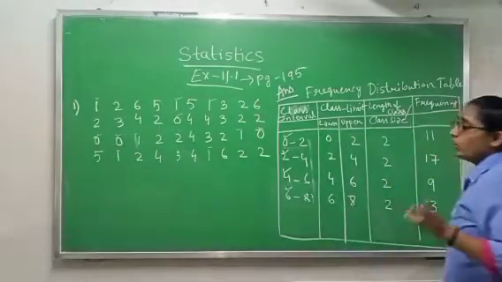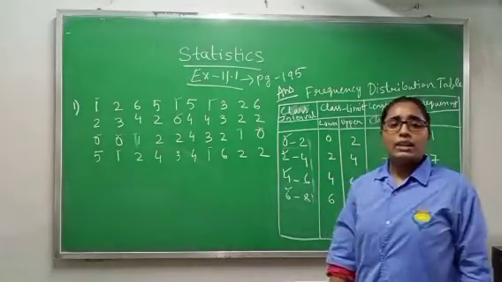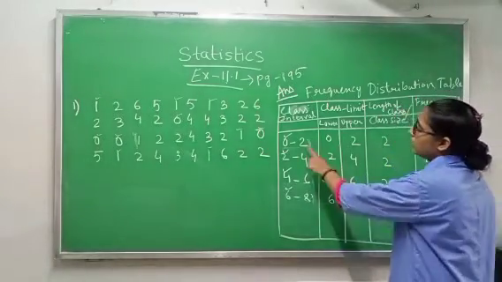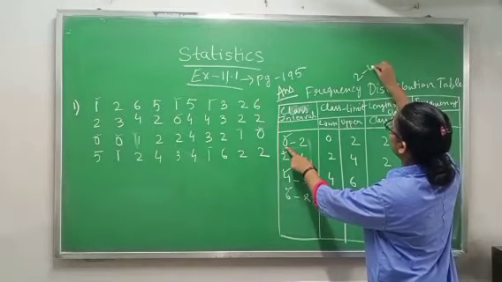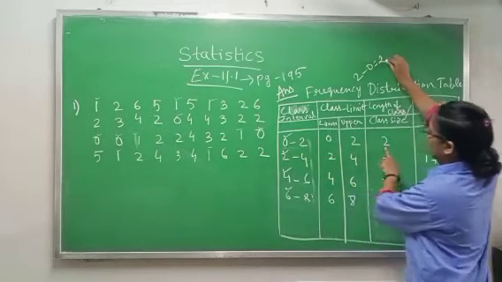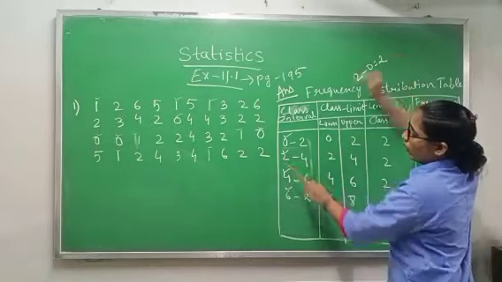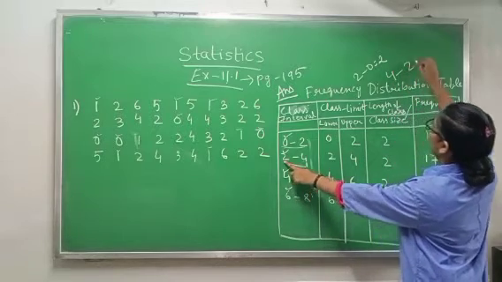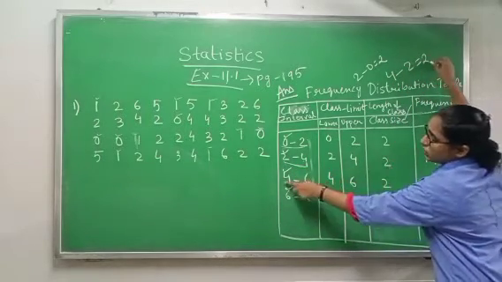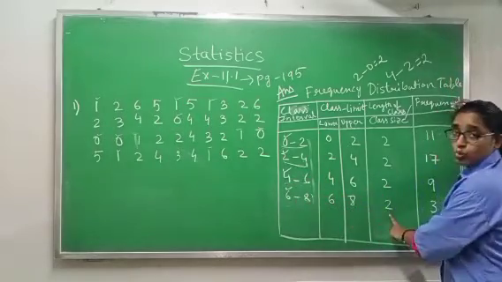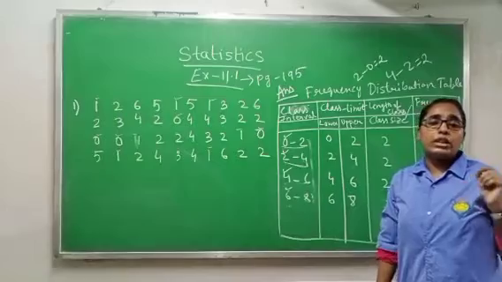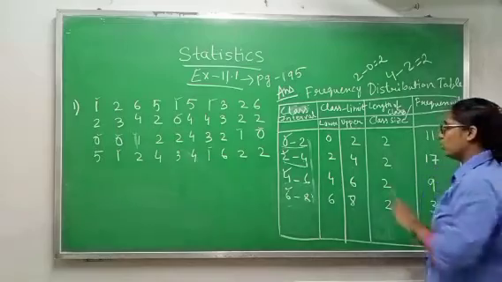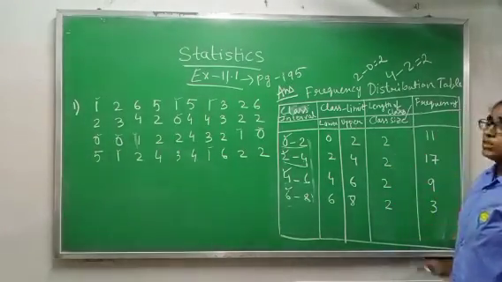Now class size. How will you find class size? Go to the definition: the difference between the upper and lower limit. 2 minus 0, how much do you get? 2. That is why I have written 2. Then 4 minus 2 is 2. Then 6 minus 4 is 2. 8 minus 6 is 2. Class size is always equal for every class interval. If you are getting different values, you are doing something wrong somewhere. So in this one, class size is 2.